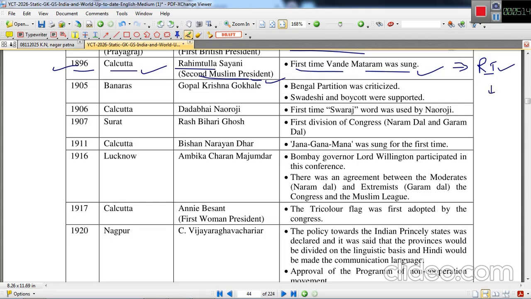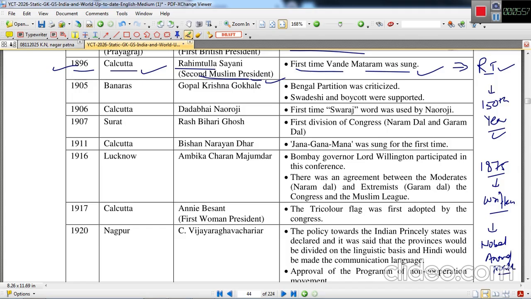Now there is a controversy about the Bande Mataram. The controversy erupted all of a sudden due to the 150th year of celebration of Bande Mataram, because in 1875 this Bande Mataram was written by Bankim Chandra Chatterjee, and this was mentioned in his novel Anandmath.